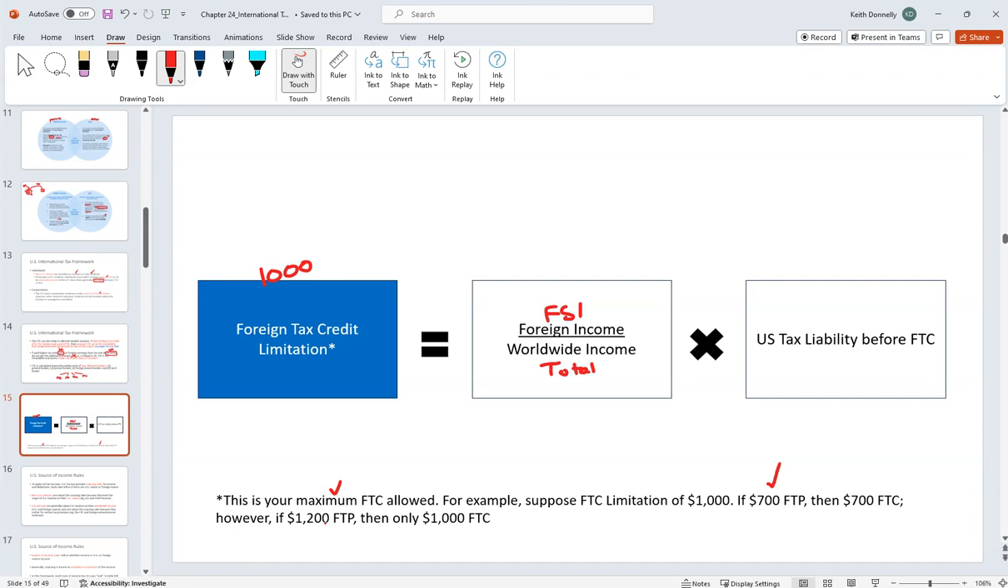So say you made money in France and you paid $700 in tax, we'll reimburse you more or less for all $700. But if you had made money over there and you had paid $1,200, well then you're going to be capped at $1,000. That's the maximum there. That additional $200 is going to be an excess foreign tax credit that you can't use until you later on have more income. You deal with that on another year's tax return.